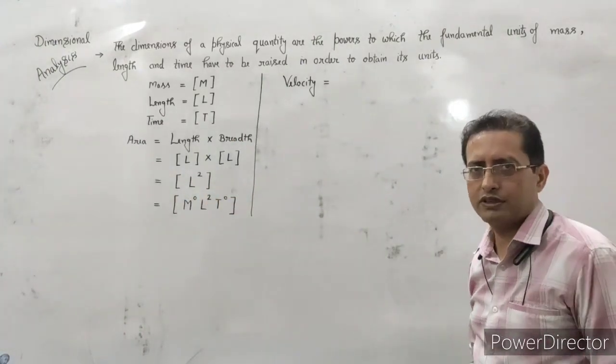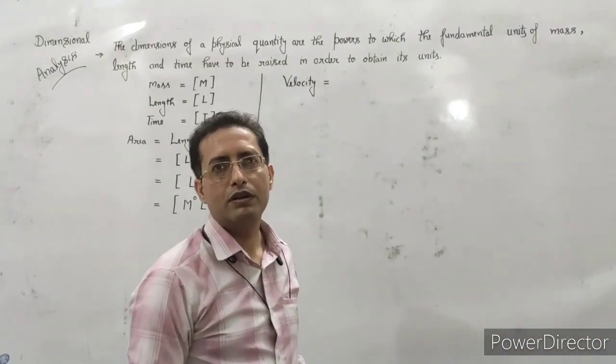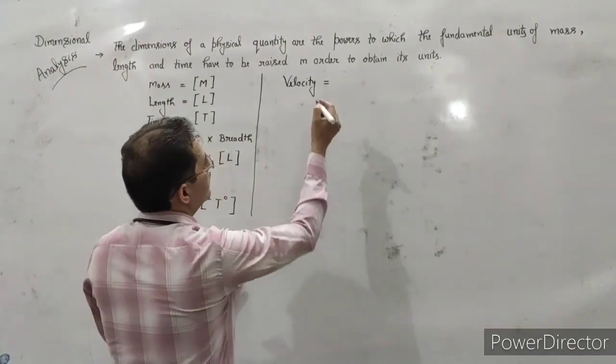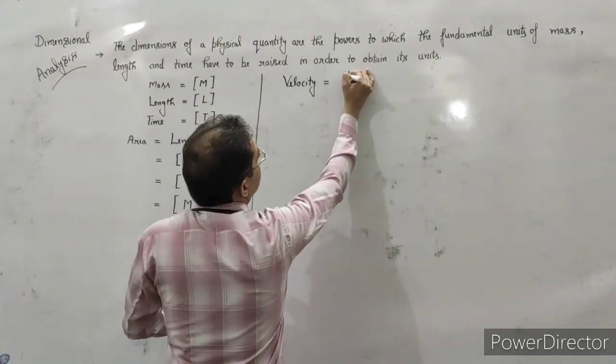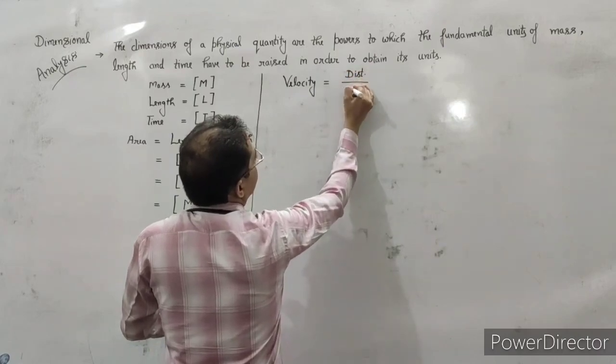Here we are taking velocity, and the dimensions of speed and velocity will always be the same. Velocity is distance upon time.